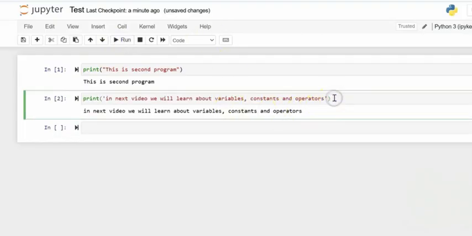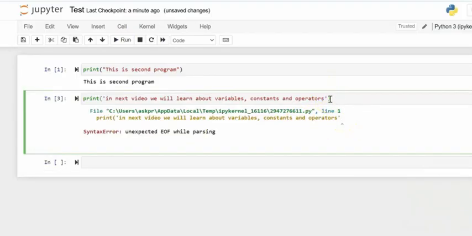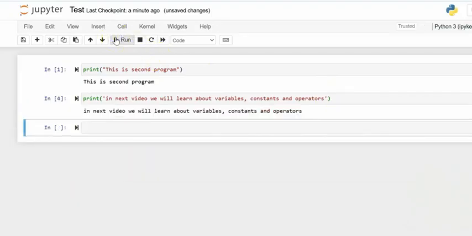If I make any mistake, like if I have not given the closing bracket and I run it, you will get "unexpected end of file while parsing." There is something missing here. You get an idea. So you can complete that. All right. Thank you so much.